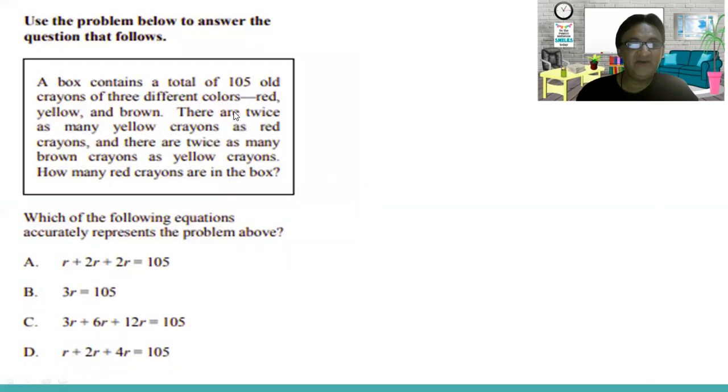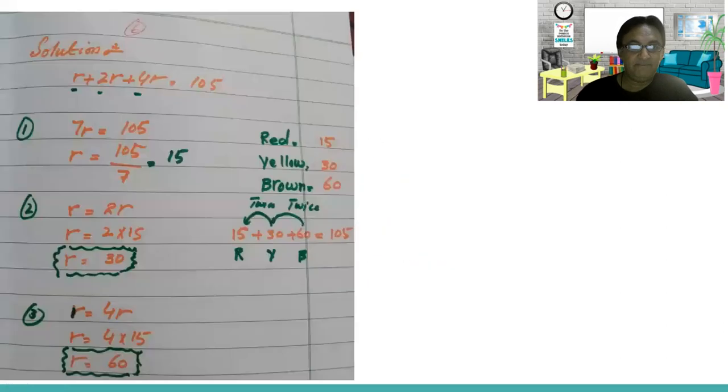So what the question says: red, yellow, and brown, there are twice as many yellow crayons as red crayons, and there are twice as many brown crayons as yellow crayons. So if you count, the total will be 105. So red 15, yellow 30, and brown 60, in order to be clear.